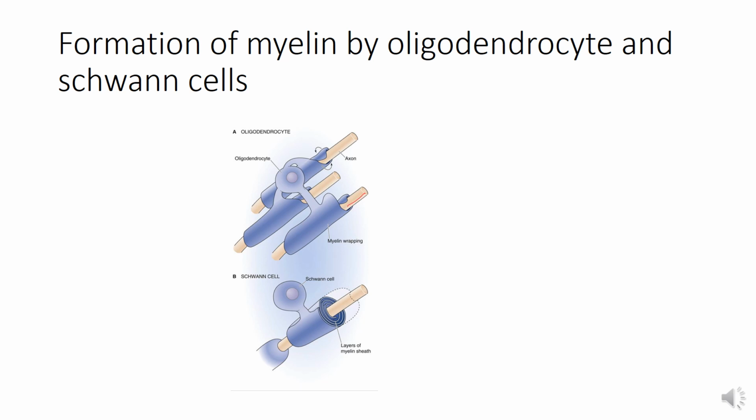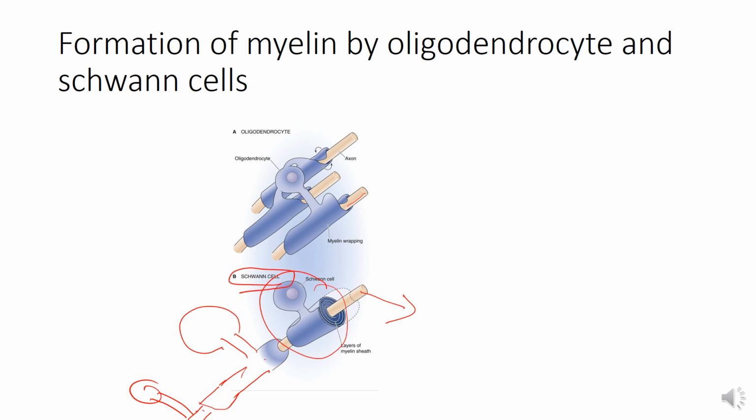So in making the myelin sheath around an axon, multiple Schwann cells are involved, and each internode is myelinated by one Schwann cell. As you can see here, each internode is myelinated by one Schwann cell. The next internode is myelinated by another Schwann cell, and the next by another Schwann cell. So a single peripheral axon is myelinated by multiple Schwann cells.